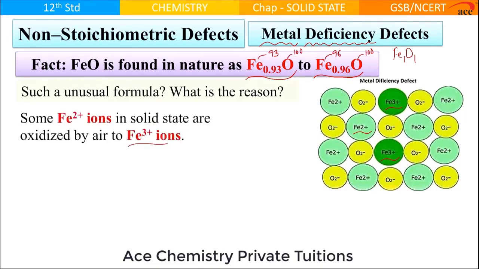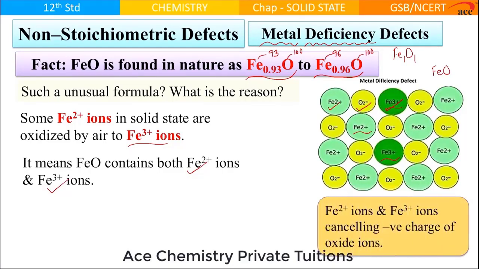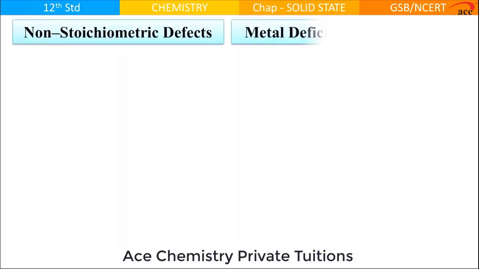That means in ferrous oxide solid we have ferrous ions as well as ferric ions along with oxide ions. Both these ions are cancelling the charge on oxide ions. Because of this, the unusual formula exists. Such a type of defect is called a metal deficiency defect.